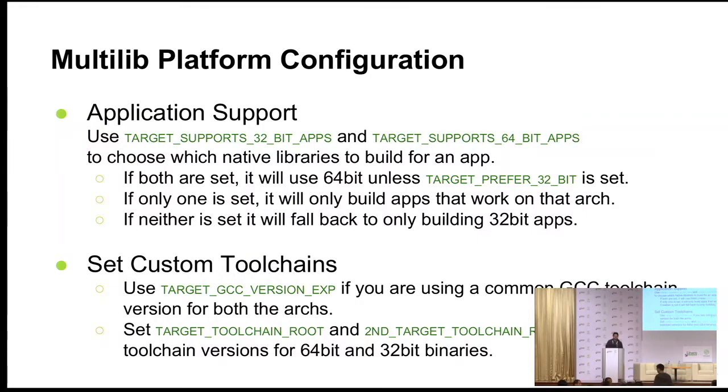Sorry, I did not get the second question. Yeah. So where we can set the rules for primary versus secondary applications? I mean, these are the applications it should build as a part of secondary build. Okay, so the platform configuration mainly talks about the variables which are globally set, these are a set of global rules that if you set these variables, this is what is going to be across the build. If for a package, you don't want to build for a primary architecture, you want to build for secondary architecture, this was your question. So there are certain local variables which you can use. Those are part of the next section of my talk.